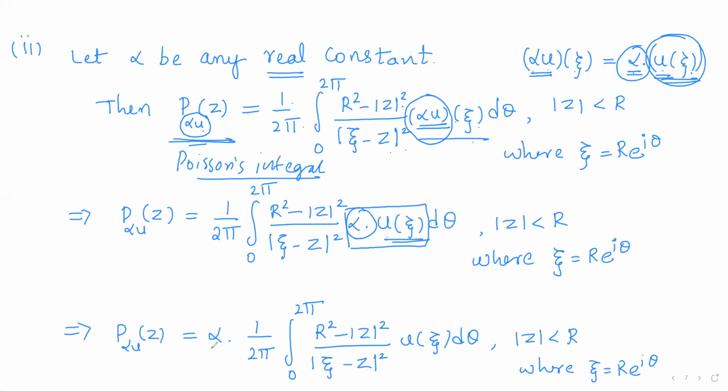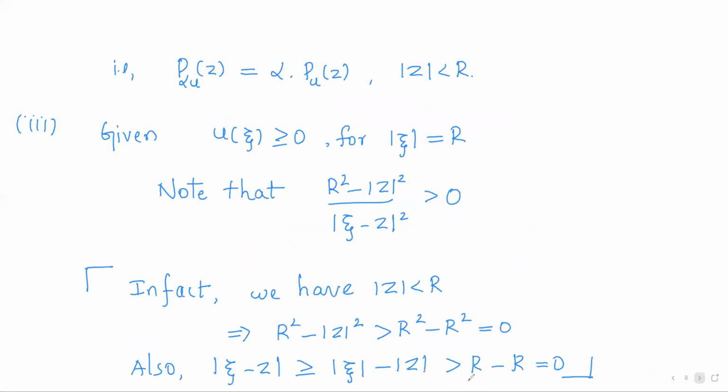Now take alpha outside as it is a constant. What is the remaining part? It is nothing but the Poisson's integral of u. So on the right hand side, we are left with alpha into P u of z. That is, P alpha u of z is alpha into P u of z, which proves the second property. Next, come to the third one.